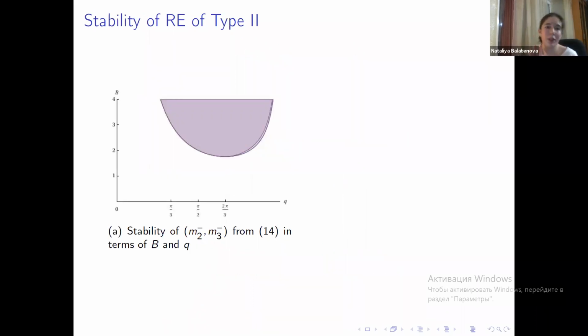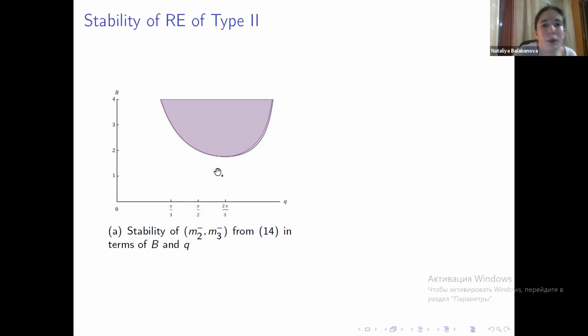Now, having talked about existence, we want to talk about stability of relative equilibria. And when I say stability, for now, what I will mean is linear stability, which was calculated in the most brutal, time-consuming way of differentiating our system of equations, plugging in the relative equilibrium, and finding the eigenvalues. For relative equilibria of type 2, everything had to be done numerically because of the complexity of the resulting equations. So we get the following pictures, assuming that the values of B are reasonably small.